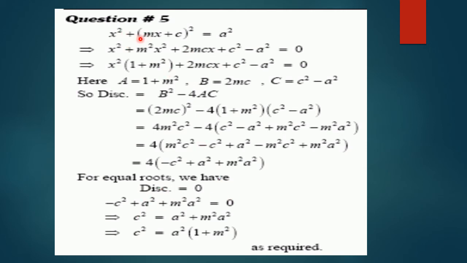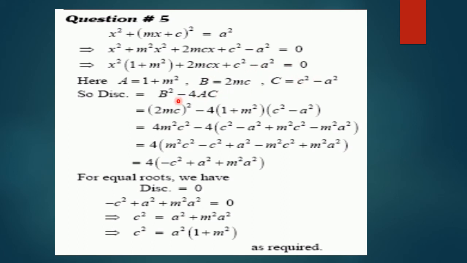First, we will make the shape of our question. The question is (x² + mx + c)² = a². Taking this whole square open by using the formula (a + b)², we get the equation like this. x² will be taken common and then the equation is of the form where the value of a is 1 + m², the value of b is 2mc, and the value of the constant term c is c² − a².